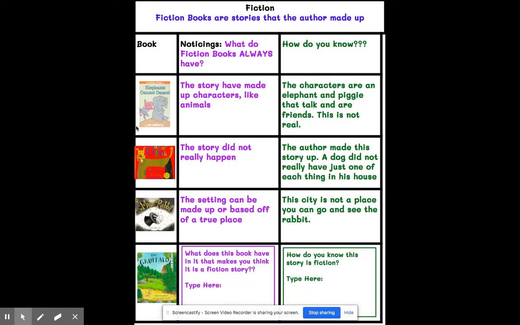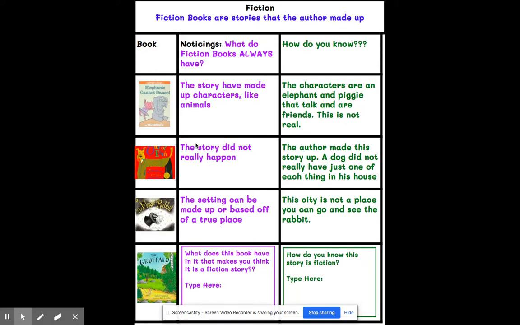I remember reading this story, and sometimes fiction books always have things like the characters are animals and they have made up characters. In the book Elephants Can't Dance, I know that the characters are Elephant and Piggy, and they talk and they're friends. This is not real. So I know that this book is fiction.